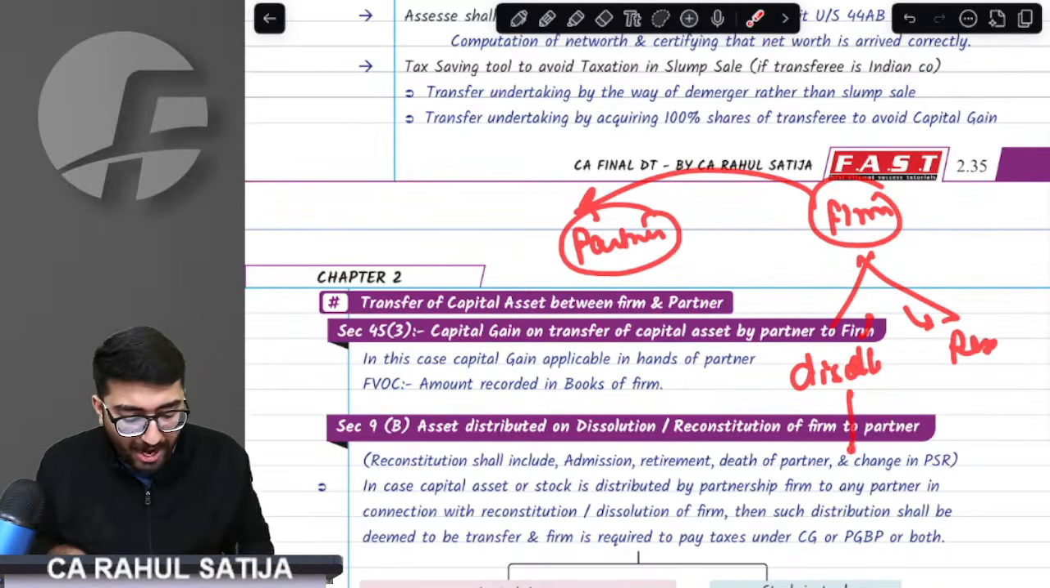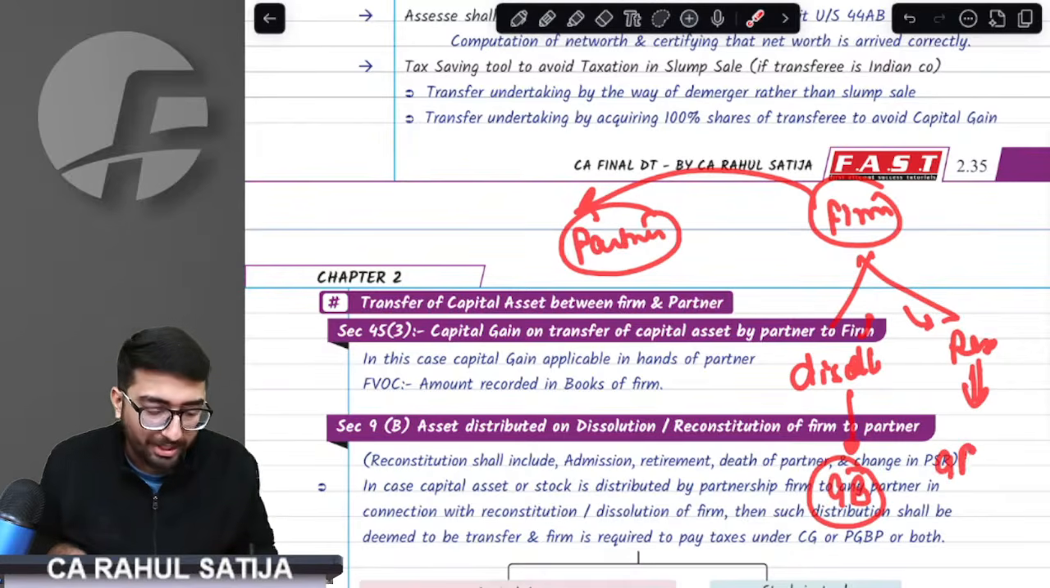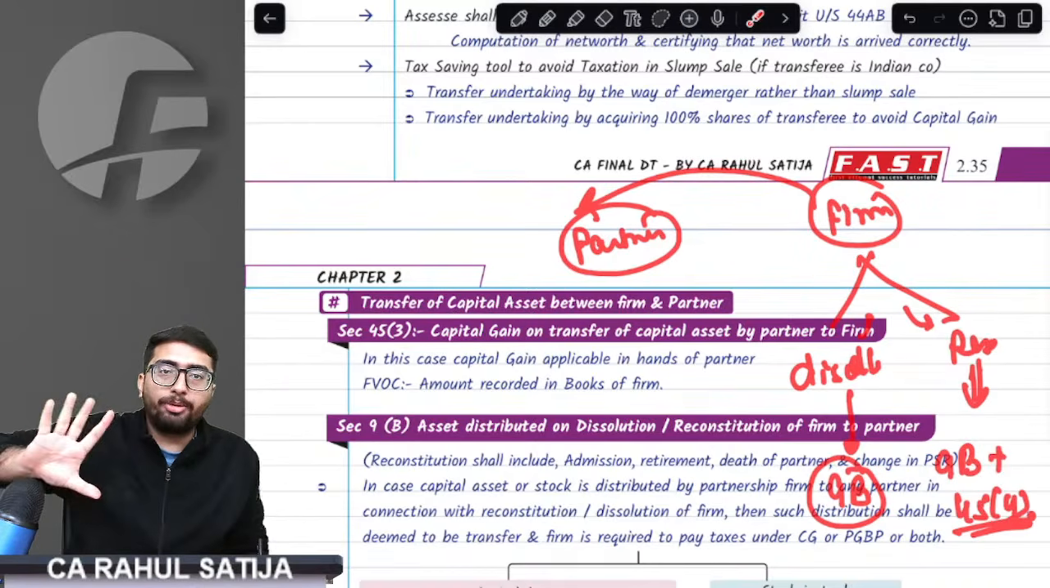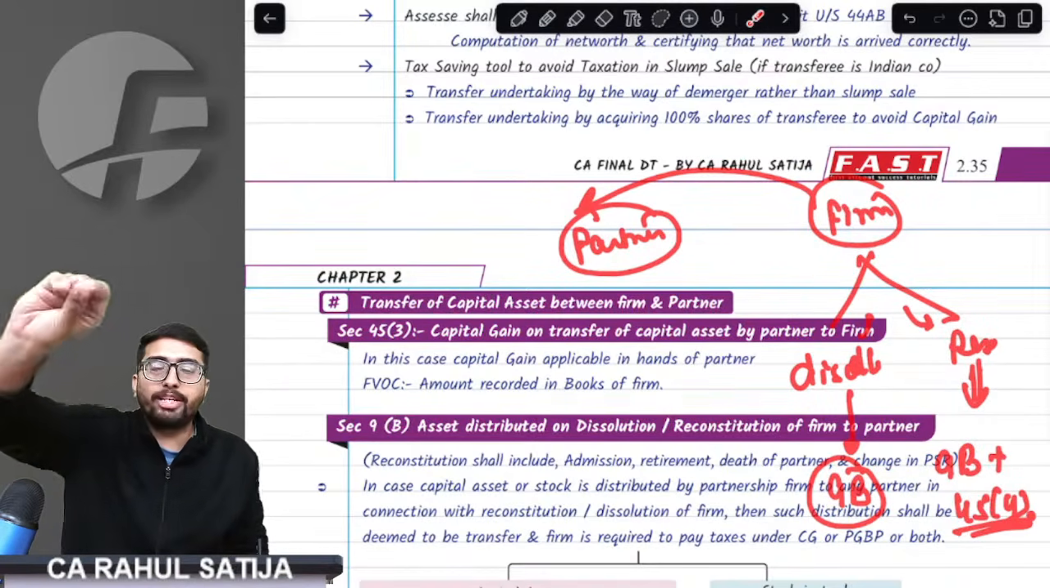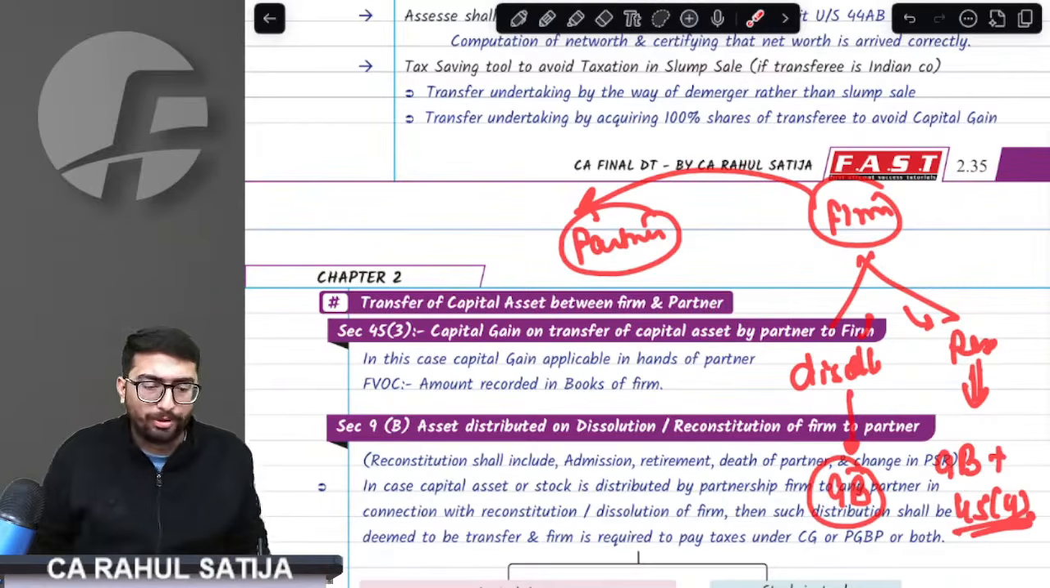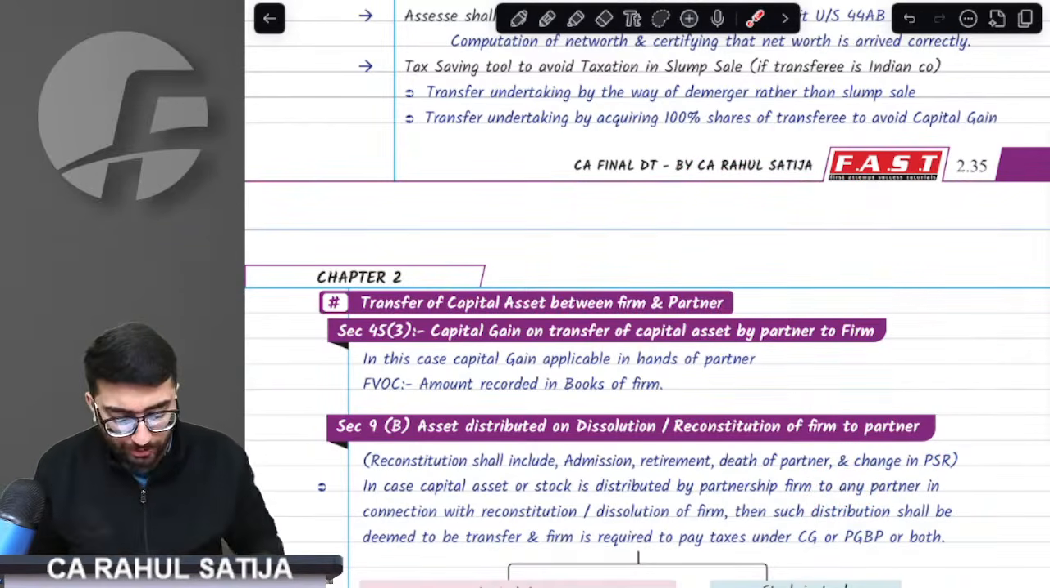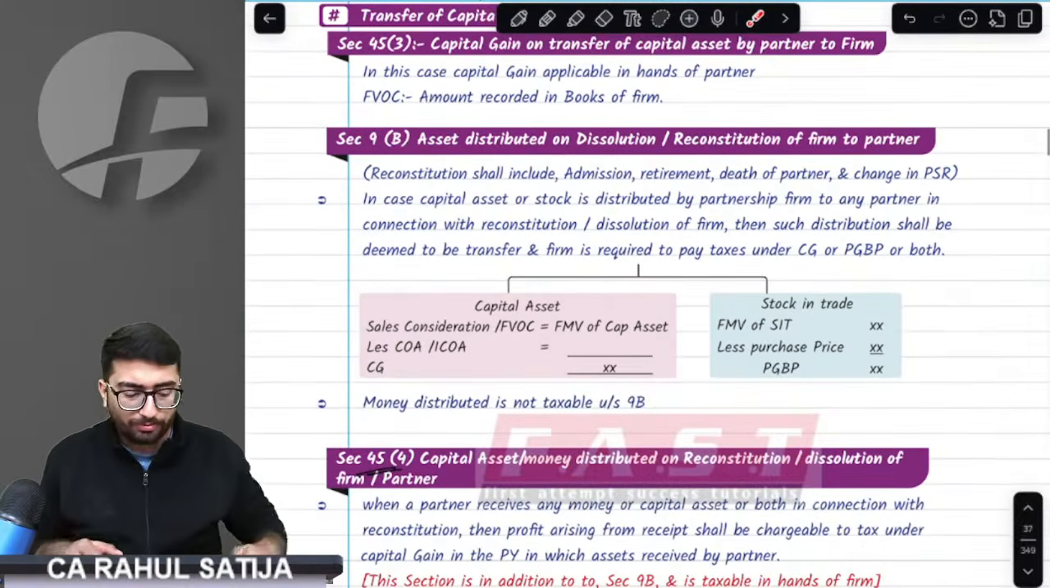Now, at the time of dissolution, one section would come into picture, that is 9B. At the time of reconstitution, two sections would come into picture, that is 9B plus 45(4). Now, what do these two sections say? First of all, understand the tone of the section.